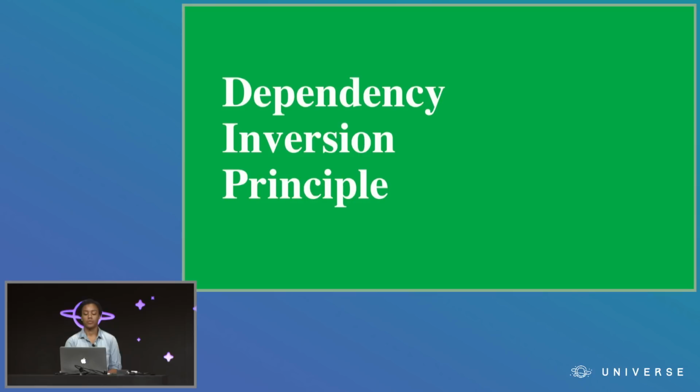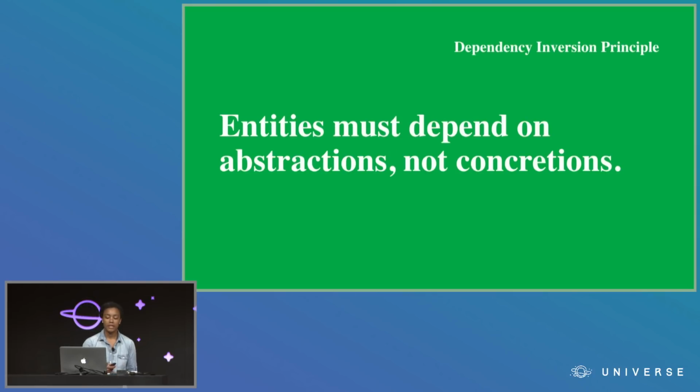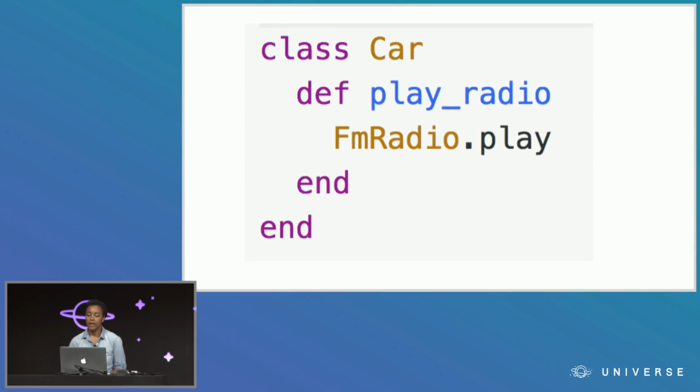The last SOLID principle is the dependency inversion principle. Entities must depend on abstractions, not concretions. Here we have a car class with a play radio method. And inside that method, we're calling fmradio.play. This makes fmradio a dependency of the car class. This class relies on fmradio's continued existence. And you can't easily make cars with different types of radios.